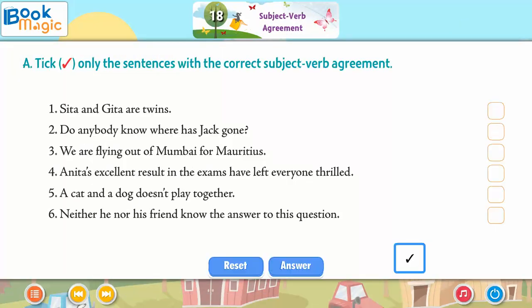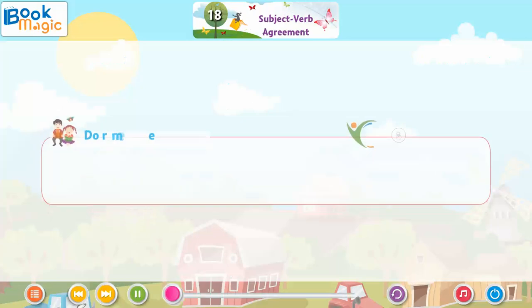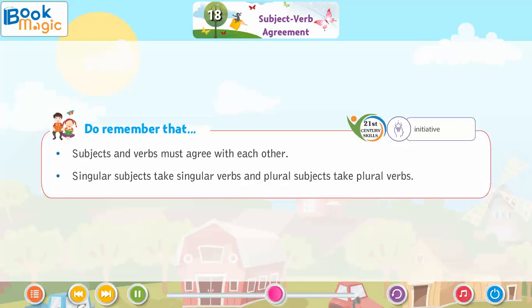A. Tick only the sentences with the correct subject-verb agreement. B. Tick the most appropriate verb. C. Fill in the blanks. Then do remember that subjects and verbs must agree with each other. Singular subjects take singular verbs and plural subjects take plural verbs.